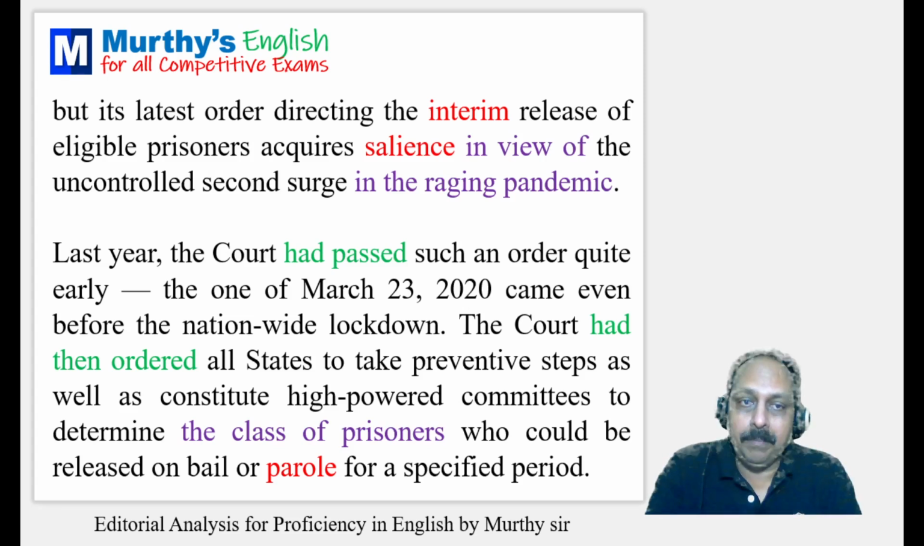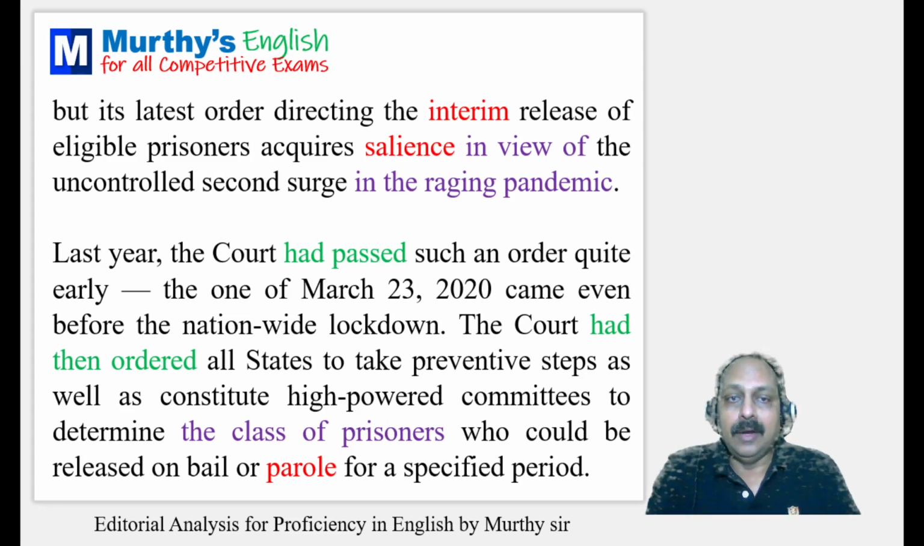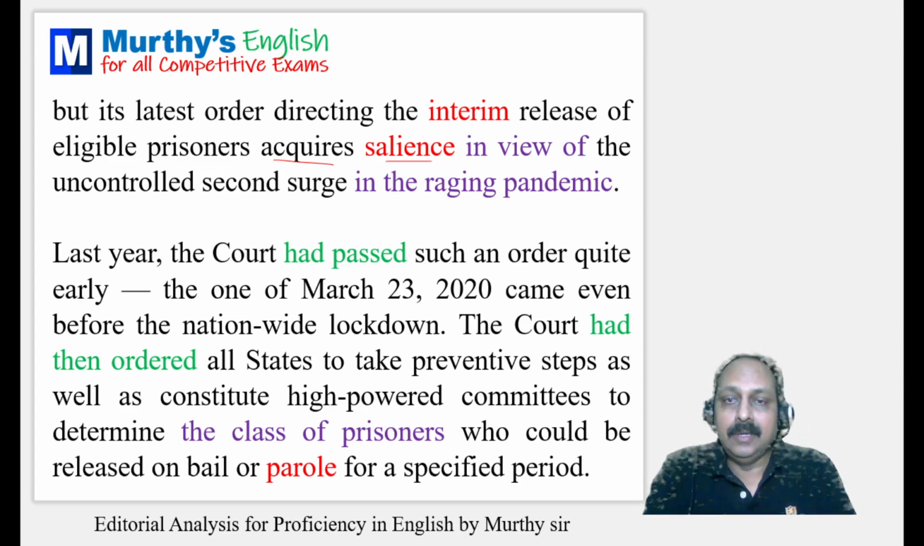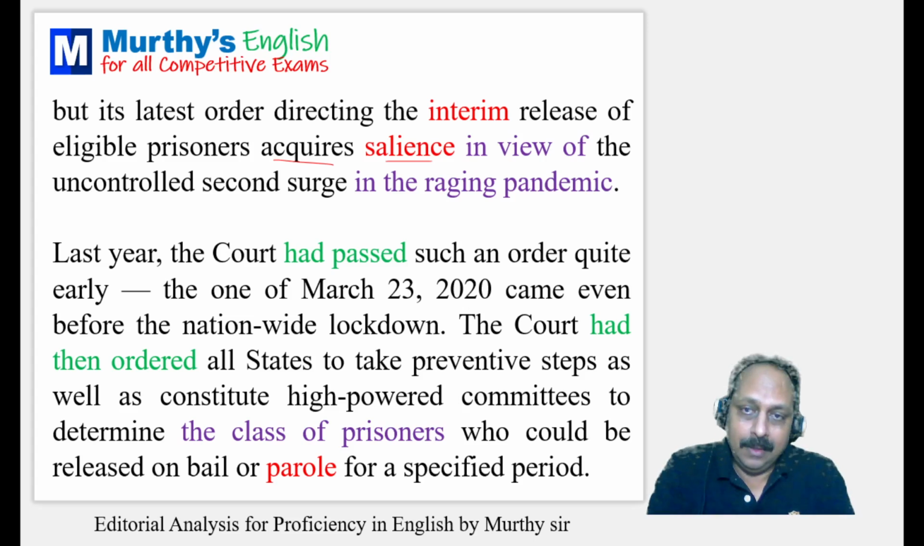Release of eligible prisoners acquires. Acquire means to get. The sentence is in present tense. Acquires what? Salience. Generally we use the word salient, the adjective form, but here salience is a noun form. It means importance. Salience in view of, that's an important phrase, the uncontrolled second surge in the raging pandemic. When something spreads like wildfire, then we use the expression raging, in the raging pandemic.